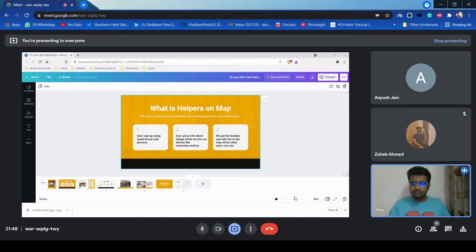First, the user signs up using email ID and an auth process. Second, the user gives info about things which he or she can donate, like medicines or clothes. Third, we get his or her location and add him or her to the map on which users can see. Like, I want to donate something, I register, I give the description of things which I want to donate, and bam, I'm on the marker. And nearby, if any person wants to receive something, he or she can see me on the map, come to me, contact me, and take those things from me.